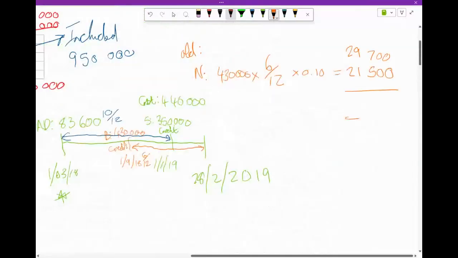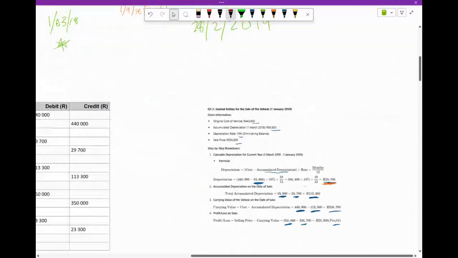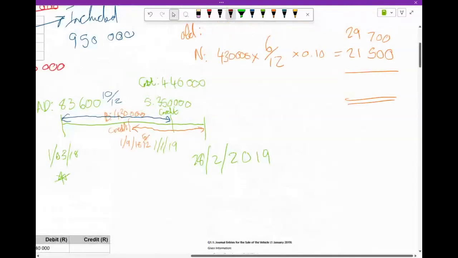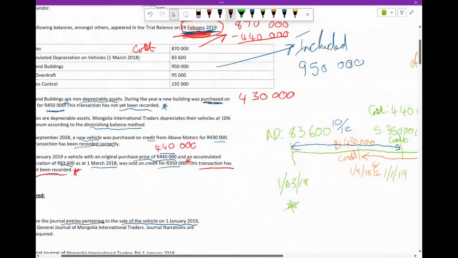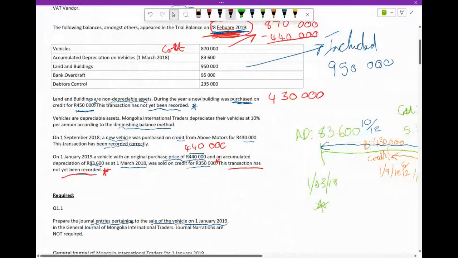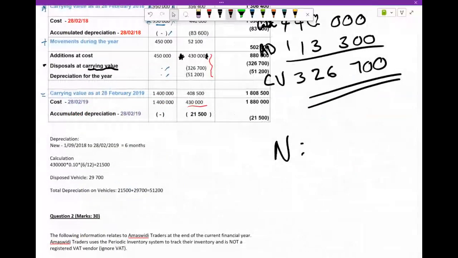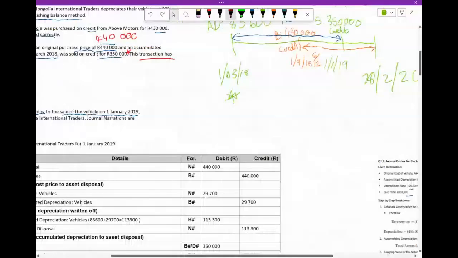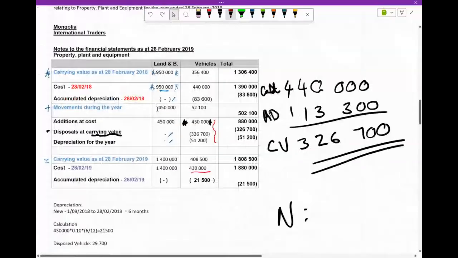What is the total depreciation? Am I right here? 51,200. Okay, cool. So now we have the depreciation on vehicles for the year. Is this 51,200? Let's see what we put in there. Voila, there's our depreciation for the year.